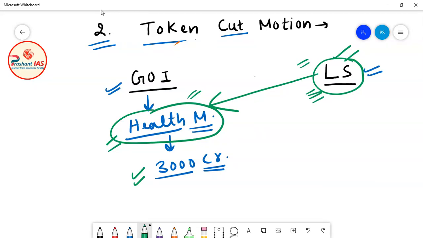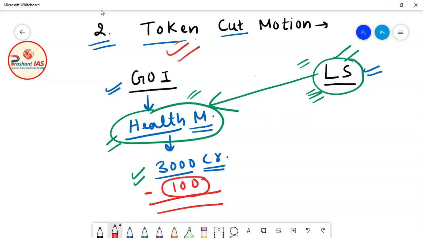So now what will Lok Sabha do? Lok Sabha will cut 100 rupees from 3000 crores. So 100 rupees is not a very big amount. It is just a hint. It is just a token to signify that Lok Sabha is not happy with the work of government. Lok Sabha is not happy with some particular policy of government.